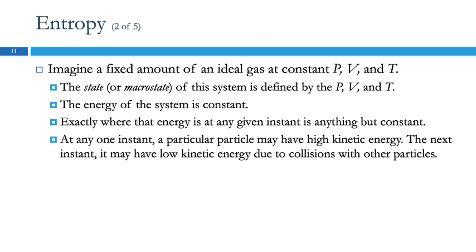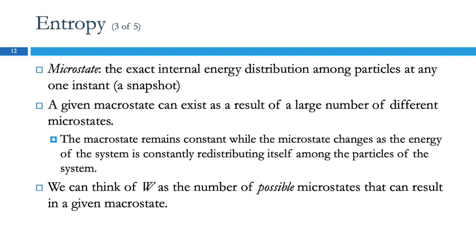So at any one instant, a given particle could have a high kinetic energy. In the next instant, it might collide with something else and now have low kinetic energy. So there's different ways for this system to be arranged. The state, or the macrostate, is the big picture. The microstate is looking at the exact internal energy distribution among particles at any one instant, like a snapshot of what's going on.